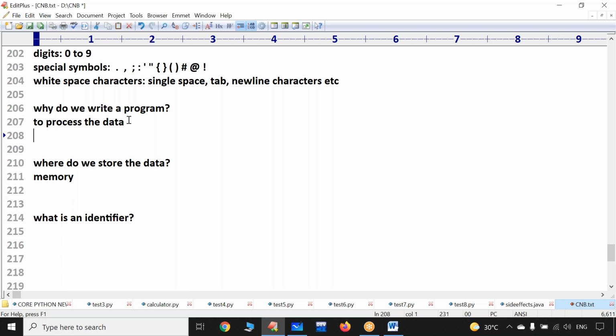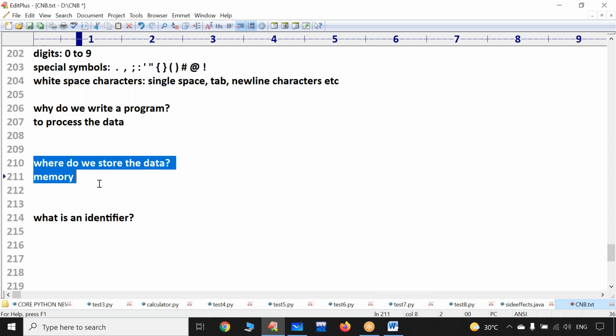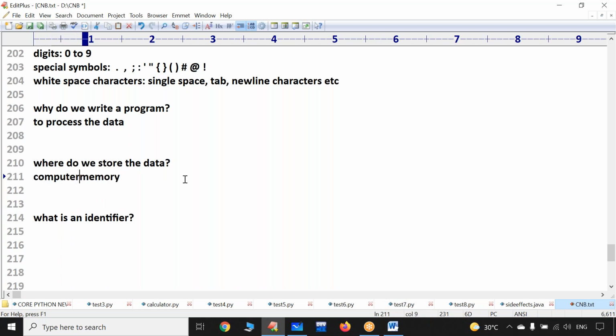Now the immediate question is, sir, you said that we write a program to process the data. I will ask you one thing. Where do we store the data? Generally, the data will be stored in the computer's memory. Am I correct or not? Generally, the data will be stored in the computer's memory.